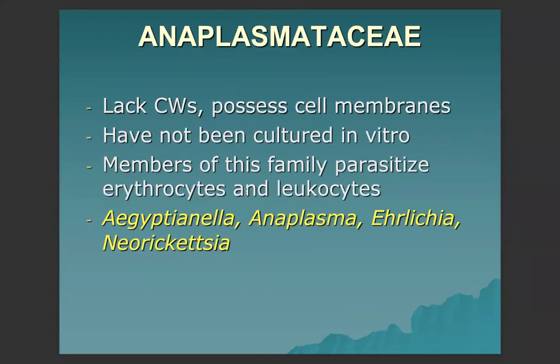For the Anaplasmataceae, they lack a cell wall but possess a cell membrane. They have not been cultured in vitro. Members of this family are known to parasitize erythrocytes and leukocytes. Important genera are Aegyptianella, Anaplasma, Ehrlichia, and Neorickettsia.